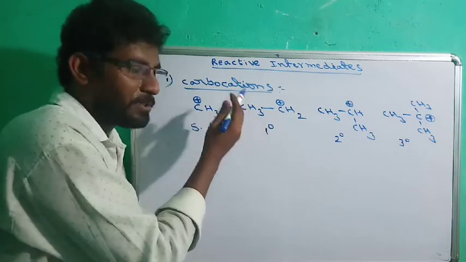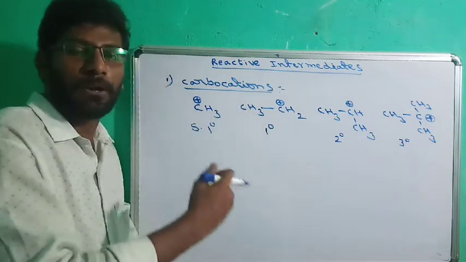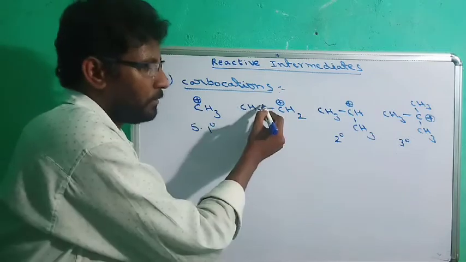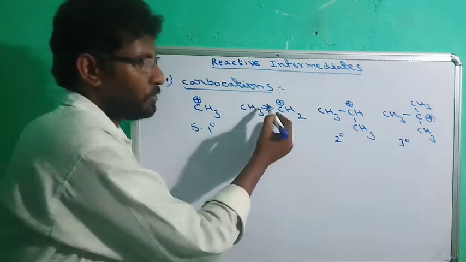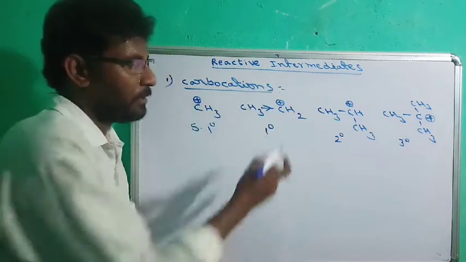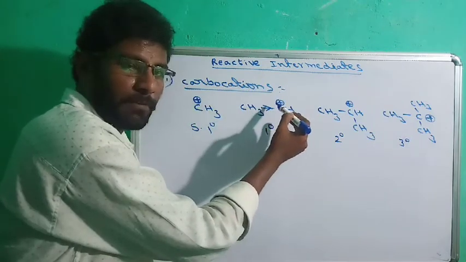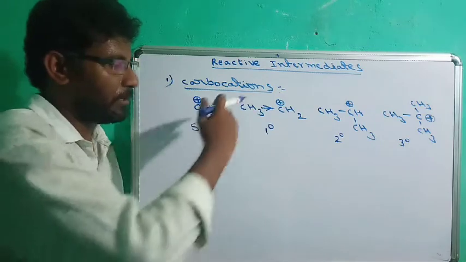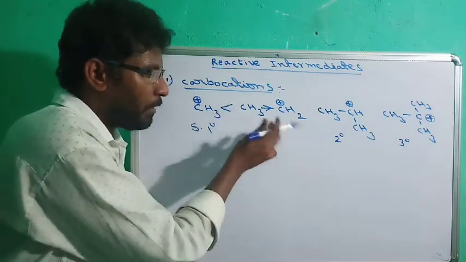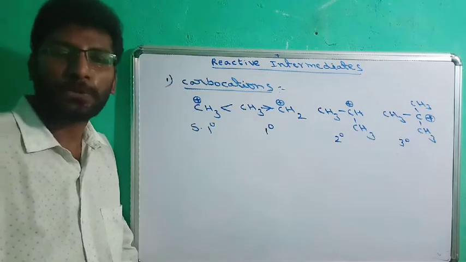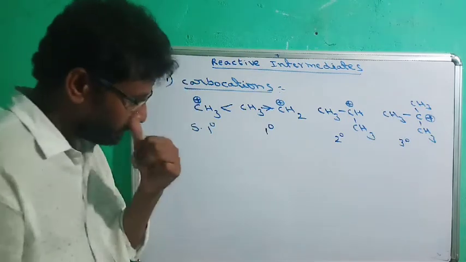Since alkyl groups are electron donor groups, they can donate electrons to the carbocation. Due to the donation of electrons, the deficiency decreases and the stability increases, which means the primary carbocation is more stable than the super primary carbocation.